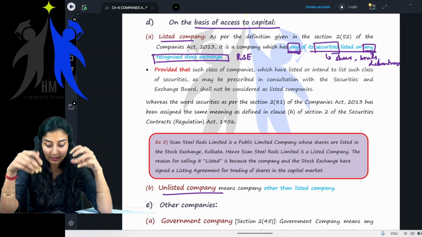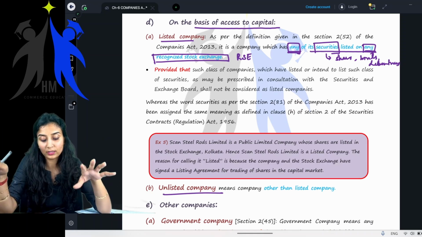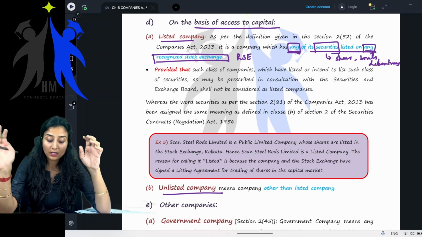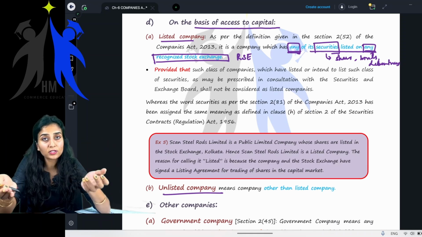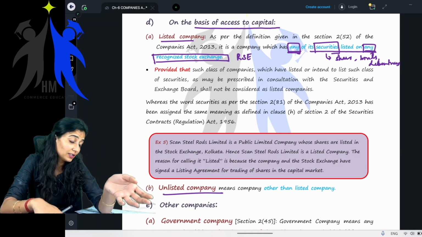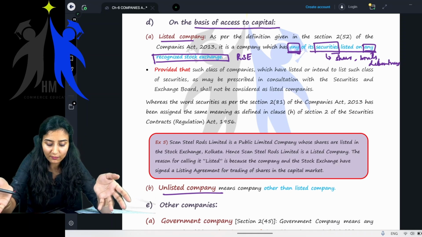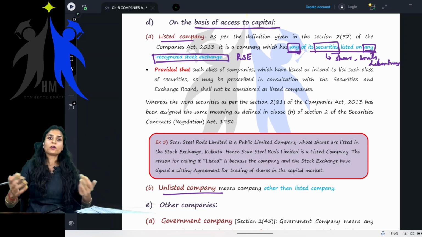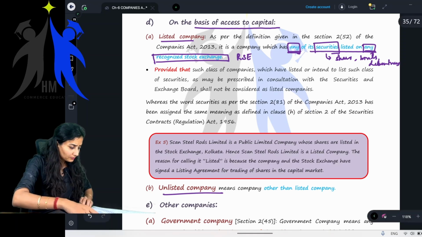In debentures, there are convertible debentures, non-convertible debentures, redeemable debentures. In shares, you have equity shares, you have preference shares, convertible preference shares, non-convertible preference shares, irredeemable and redeemable preference shares. So all of these are securities. Yes or no? Yes, ma'am.